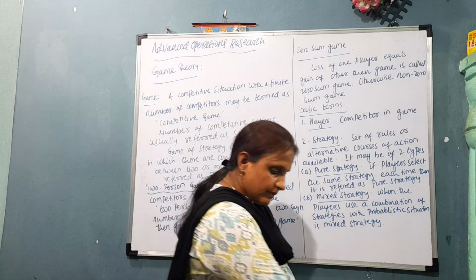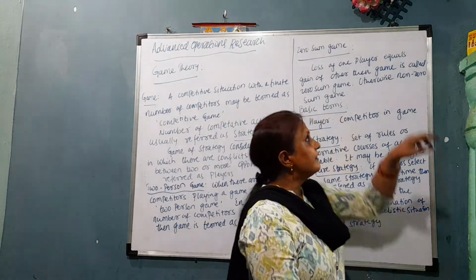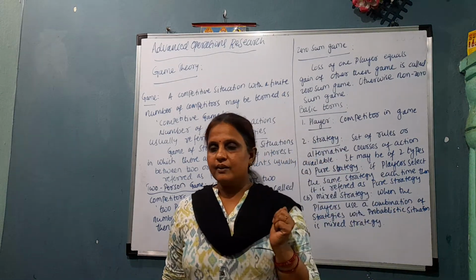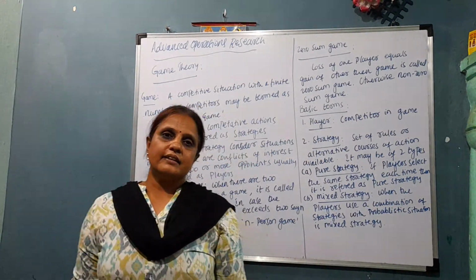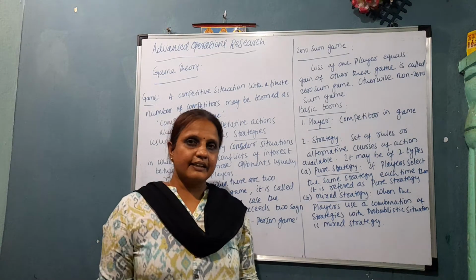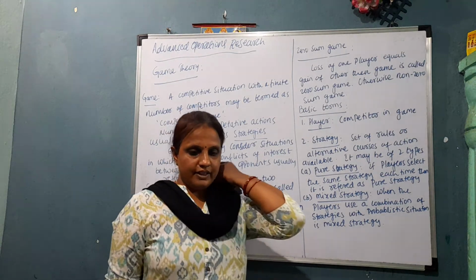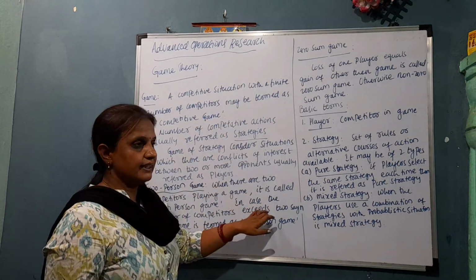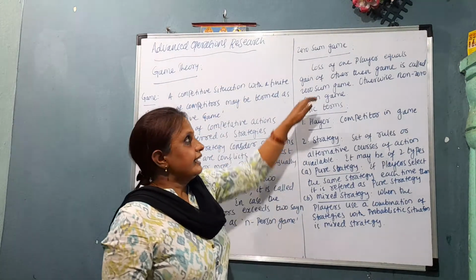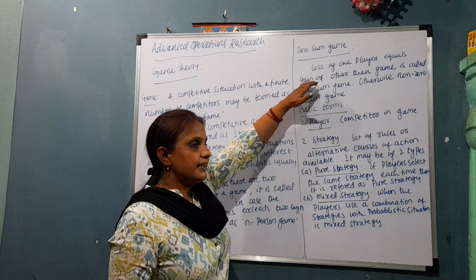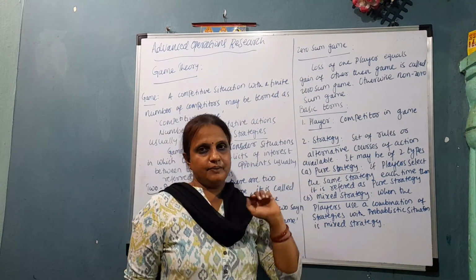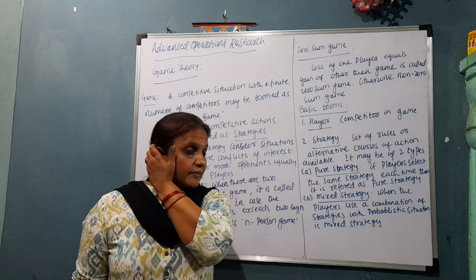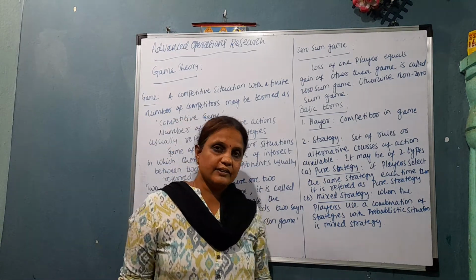Now, the zero-sum game. The meaning of zero-sum game is that whenever any game is going on, the result of the game is either gain or loss. When we talk about a game, players will be there, and the result of the game is not the same for all the players. One player may have a gain, another player may have a loss.